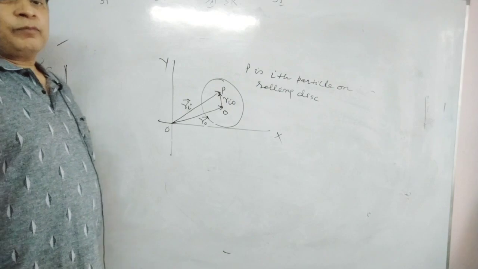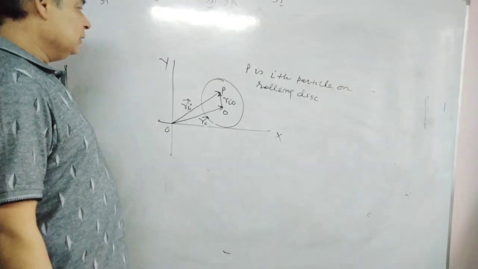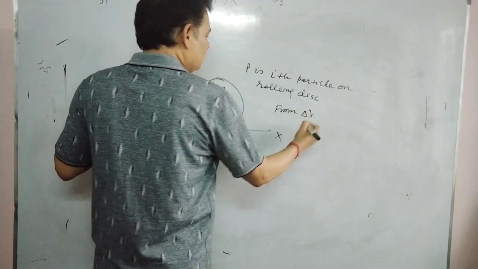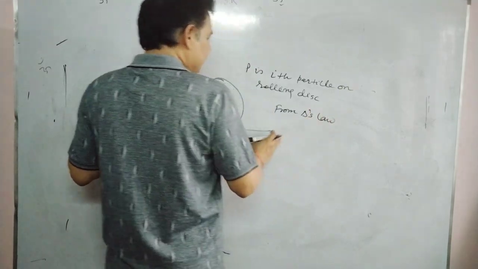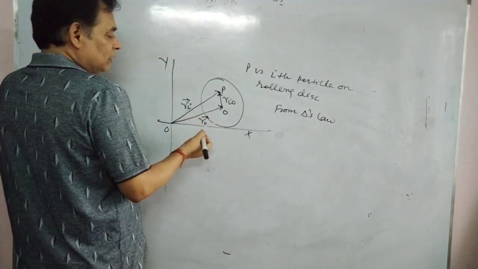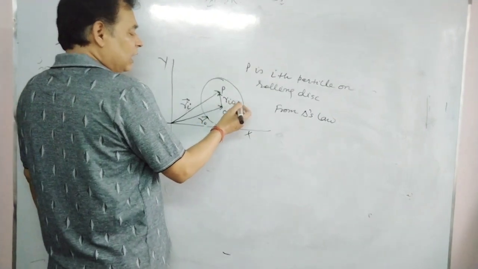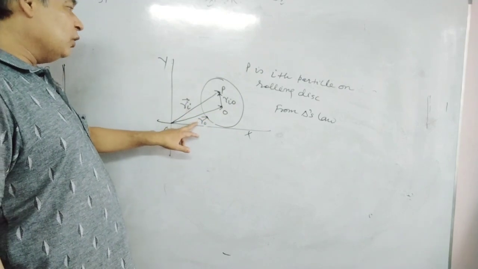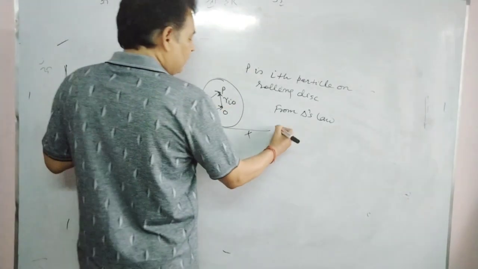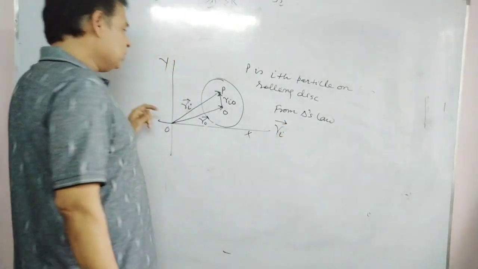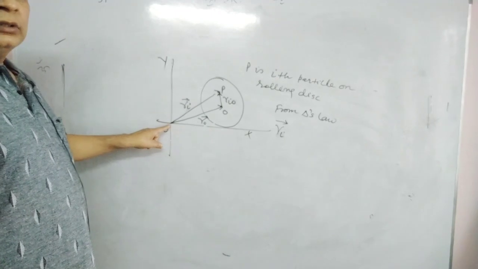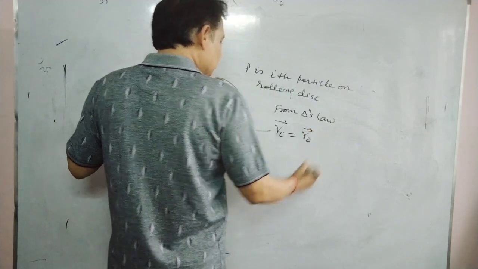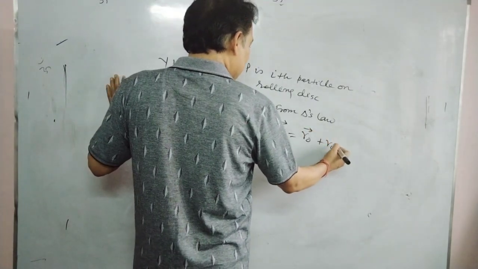There are three vectors here. From triangle law of vectors, we can write: r naught and ri naught are in same order, so the resultant vector sum of r naught and ri naught will be ri. Ri is the position vector of ith particle with respect to the fixed axis system. This equals r naught, position vector of center of mass, plus ri naught.